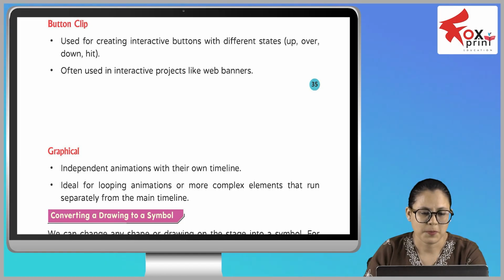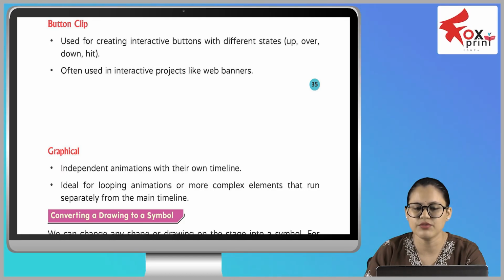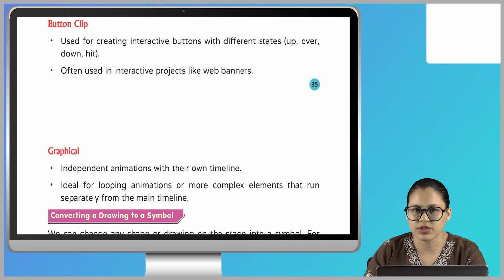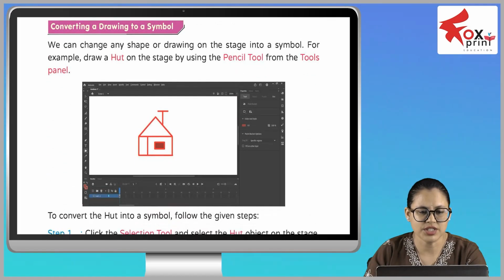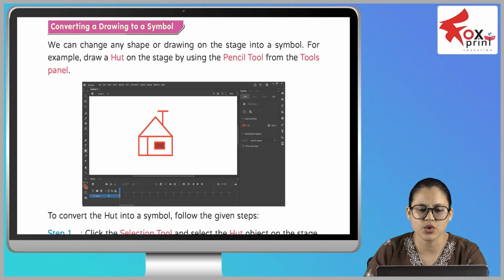Now let's next more smoothly. Okay. Now let's next more smoothly. Okay. More smoothly. Okay.